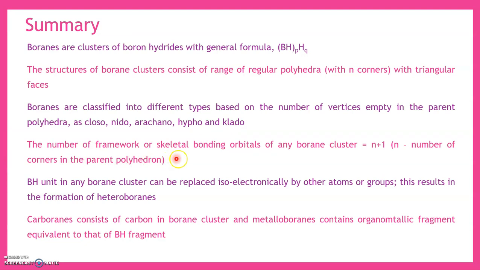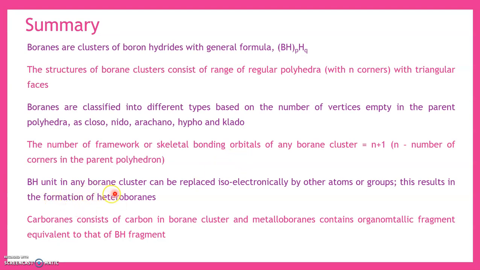The number of framework or skeletal bonding orbitals of any borane cluster will be equal to n plus 1, where n refers to the number of corners in the parent polyhedron. So if you are going to refer to any of the borane clusters here, you have to find out what is the parent polyhedron, and to that you need to add 1 to get the number of framework or skeletal bonding orbitals.